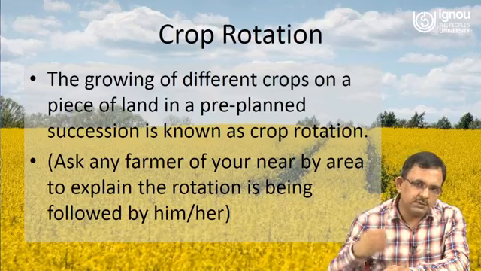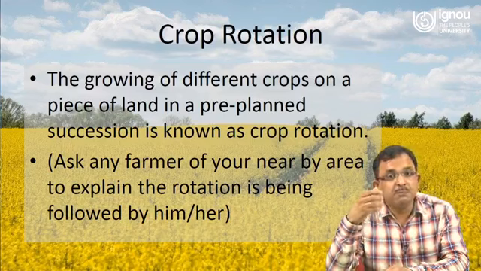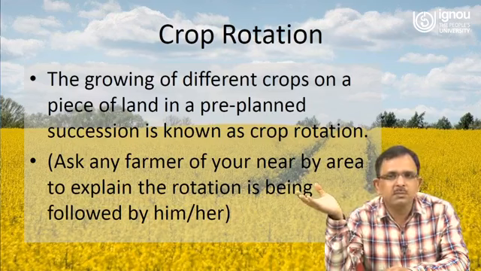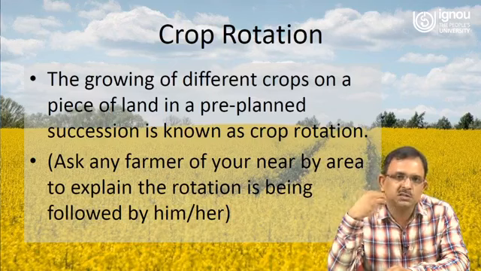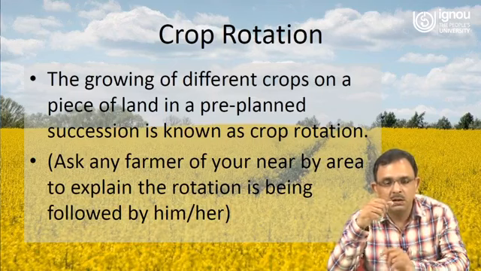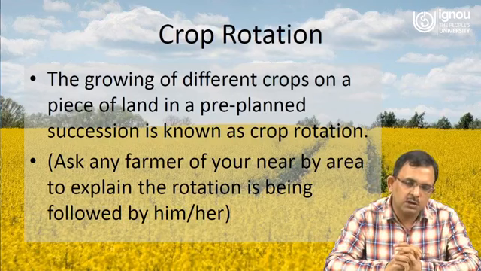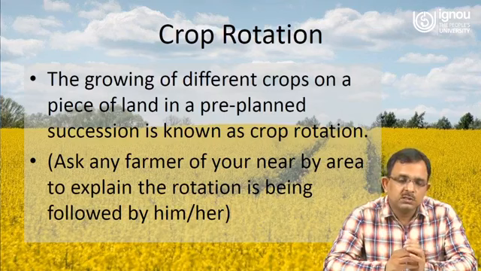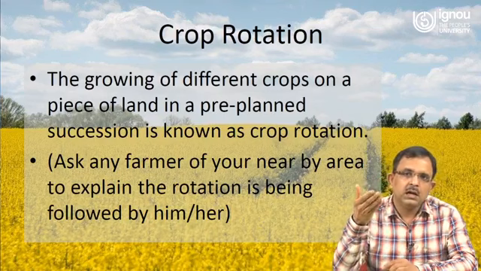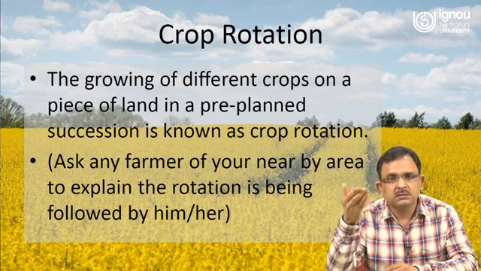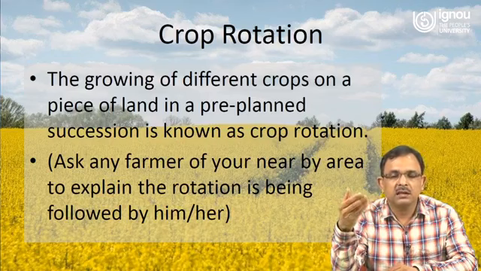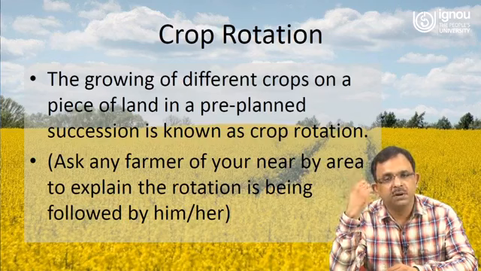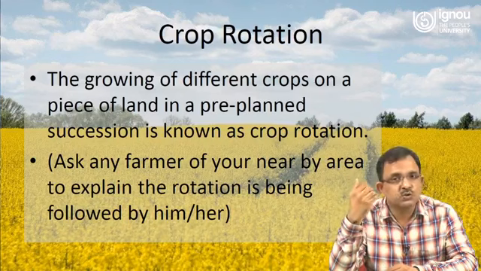Growing different crops on a piece of land in a pre-planned succession is called crop rotation. So you can ask any farmer of your nearby area to explain the rotation being followed by him or her. For example, in North India, especially Uttar Pradesh and other states, farmers have a pattern of one cycle of wheat and rice, then in another cycle they replace it with mustard and pulses, or mustard and sugarcane.